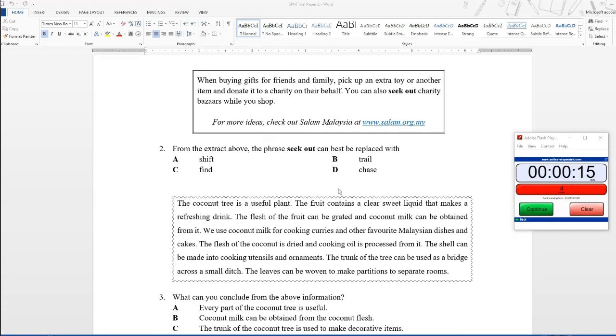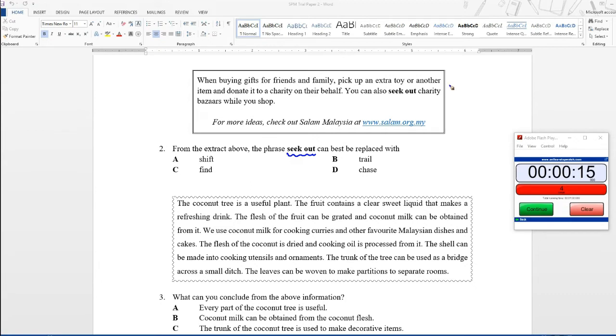Question number 2. From the extract above, the phrase seek out can best be replaced with, A, shift, B, trail, C, find, or D, chase. Let's look at the text.